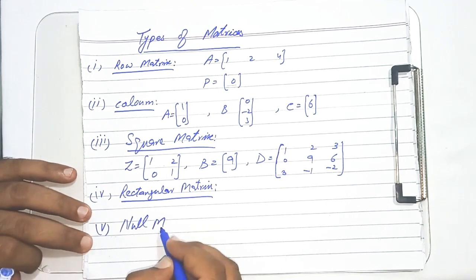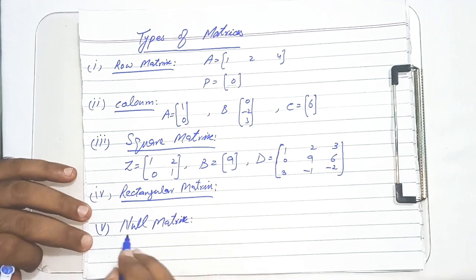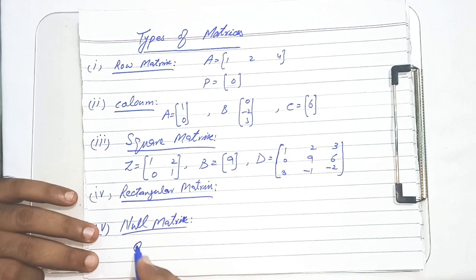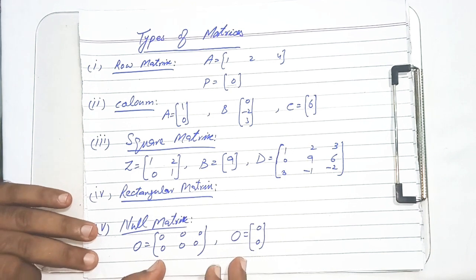And then the 5th kind is null matrix. If all the entries of a matrix are 0, then the matrix is called a null matrix and it is represented by O, as O is equal to 0, 0, 0 and 0, 0, 0. Or another O matrix, that is 0 and 0. These two matrices are called null matrices.